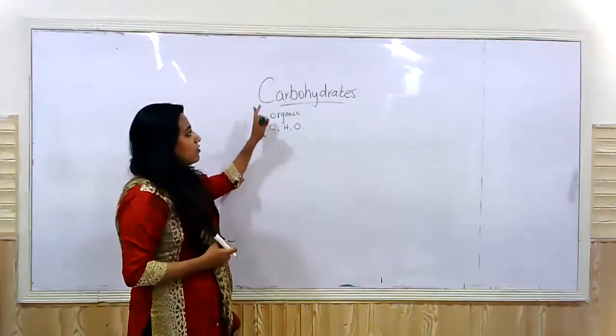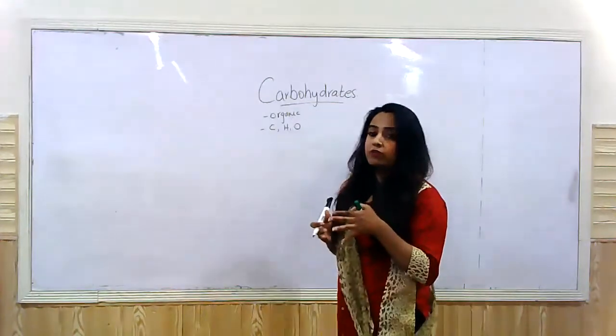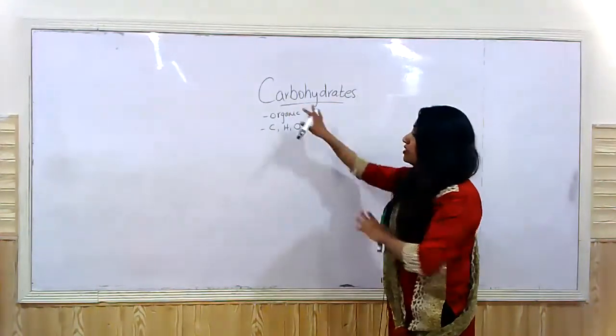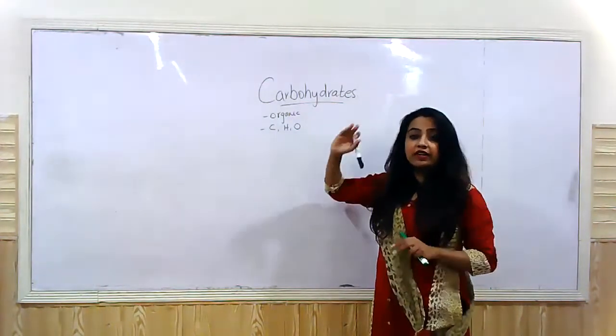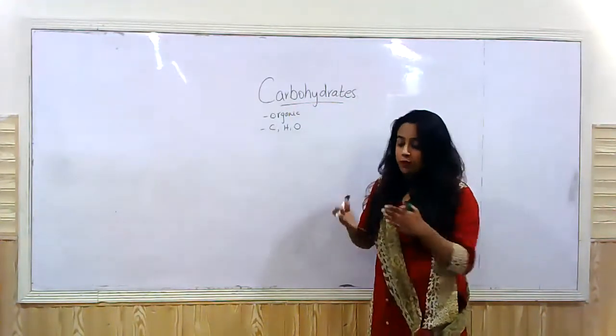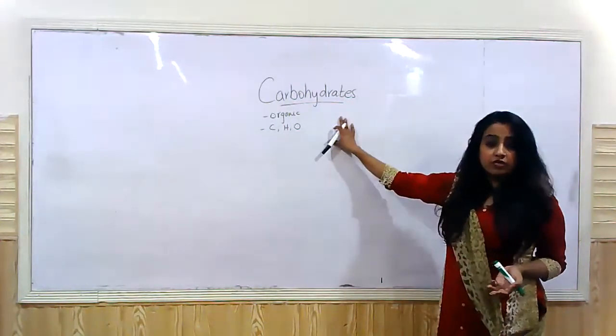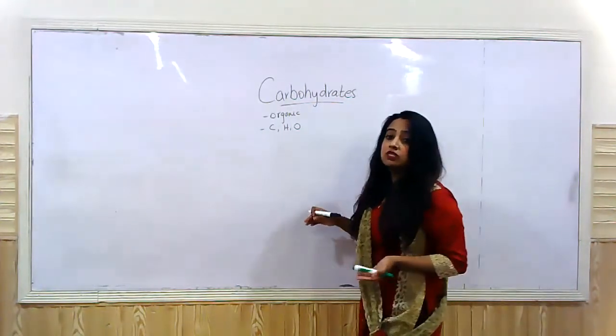And carbohydrates are called carbohydrates because, I hope you all remember that as well, we derived this term from the word hydrated carbons. Now, why did we use the term hydrated carbons? Because the ratio of hydrogen and oxygen in carbohydrates is the same as is present in water.